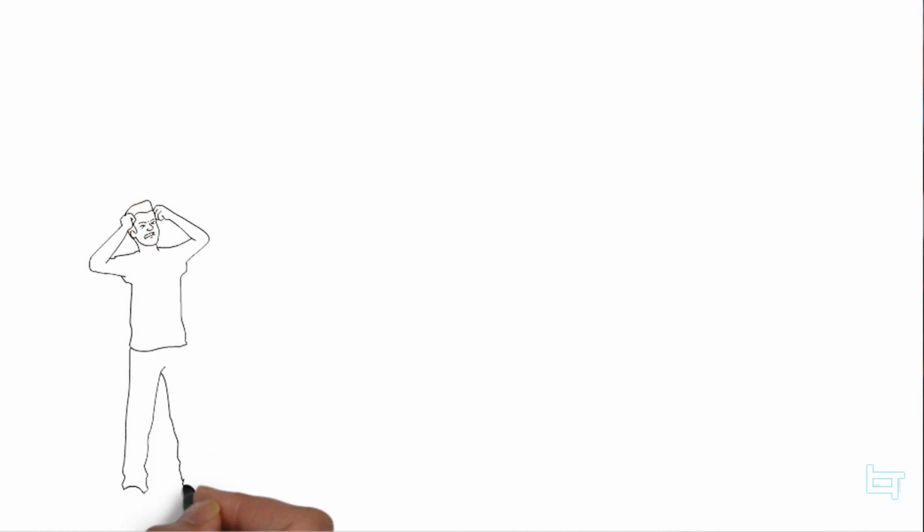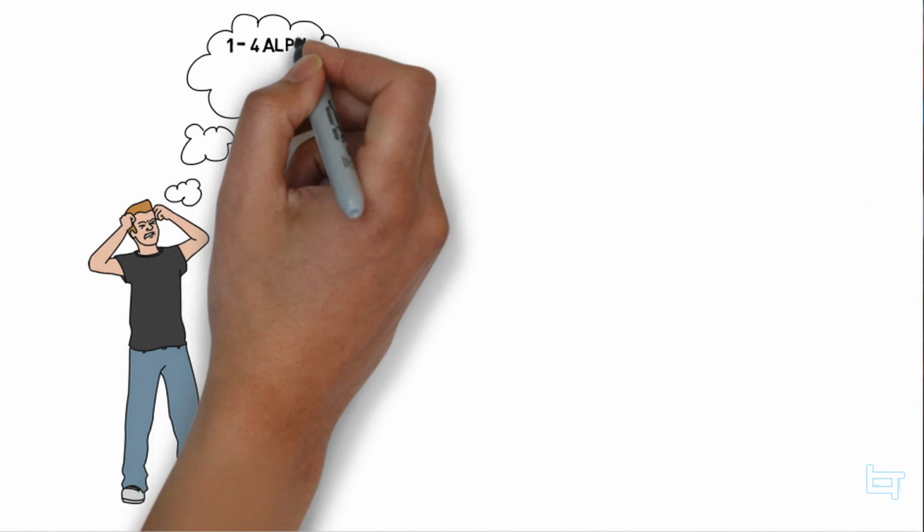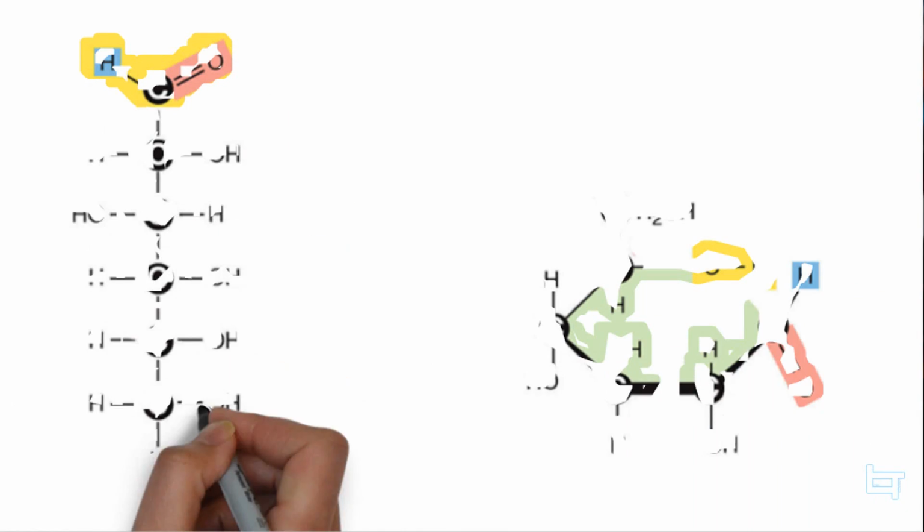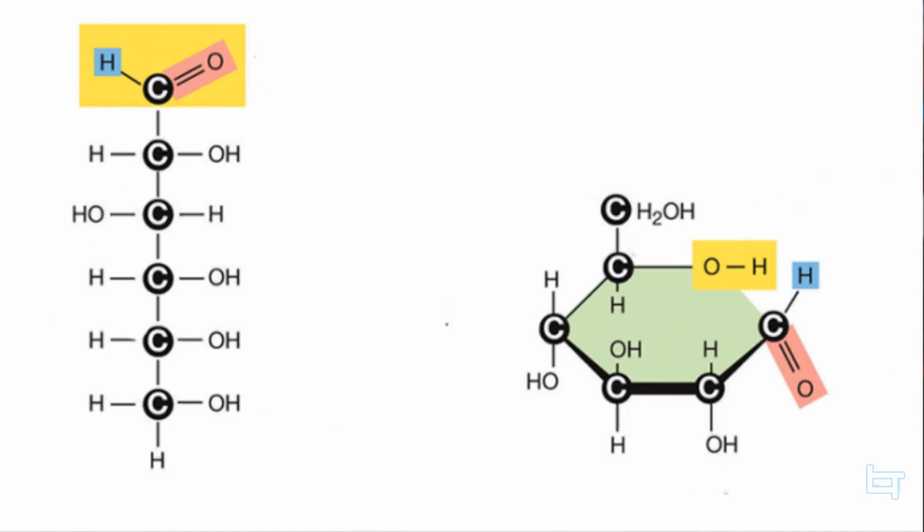Now what about this 1 to 4 beta link thingy? What is this? Well, glucose exists in two forms, as a straight chain and as alpha or beta rings, like so. These numbers are on the carbon atoms, so when I say a 1 to 4 link, it means I'm linking the 1 carbon to the 4 carbon. But how do we know which one is 1 and which one is 4? Or in other words, how do we number them?